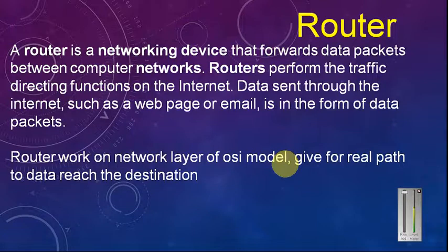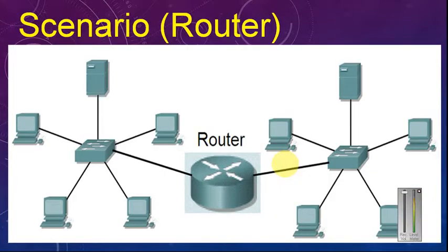And another thing you have to keep in your mind: router devices create routes for transmitting data packets. A router is used to connect two or more different networks, right? And routers carry the information in the form of packets, right? So let's see a quick scenario of a router. In this scenario, on the left hand is one LAN and on the right hand is a second LAN, meaning two networks are combined with the help of routers, and the two different networks communicate with each other with the help of a router.